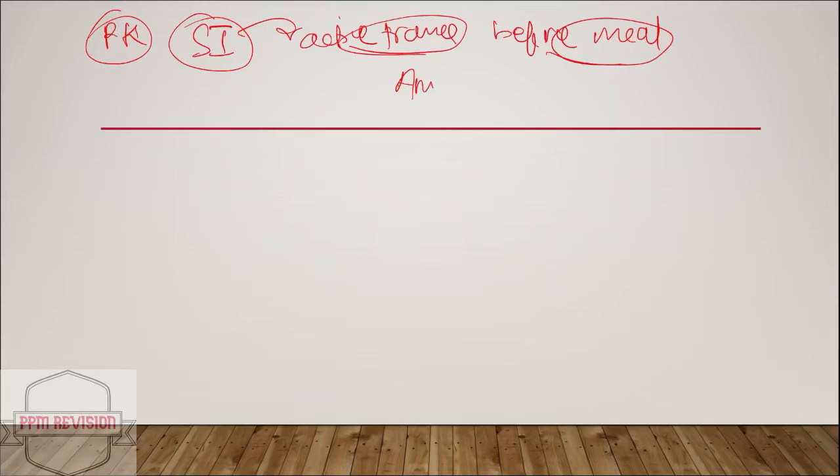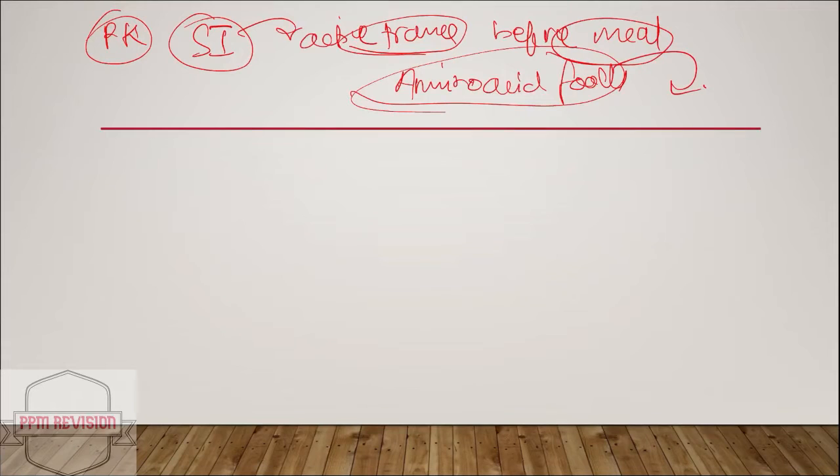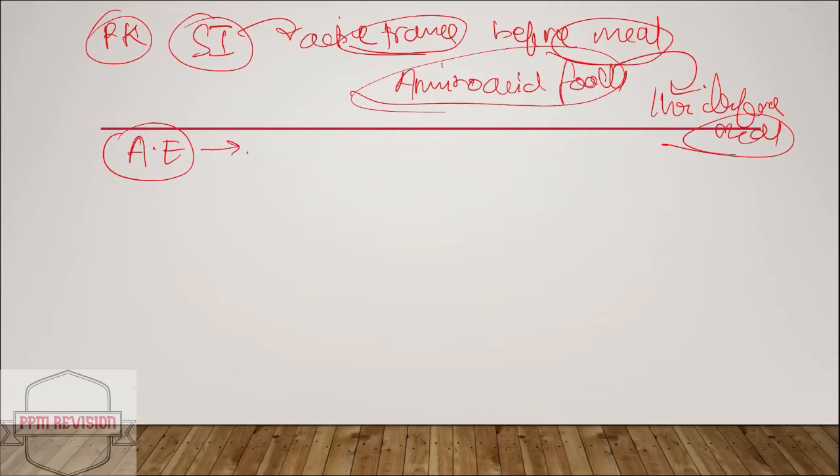Because the amino acids in food can interfere with its absorption, it is given 1 hour before meal. Okay, and now moving to the adverse effects. Uses, we know it is used in Parkinsonism. Now looking at the adverse effects, we'll be looking at each system wise.